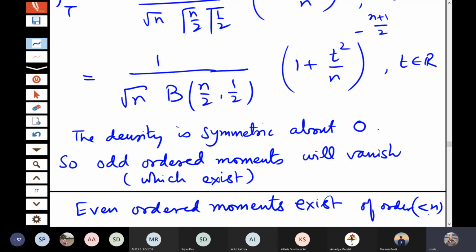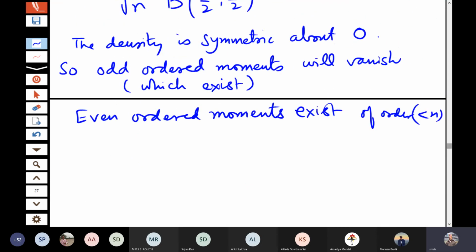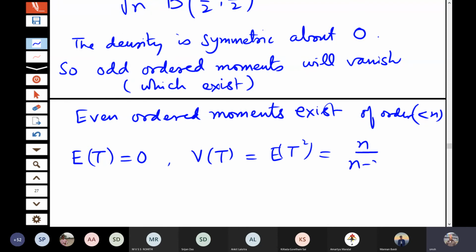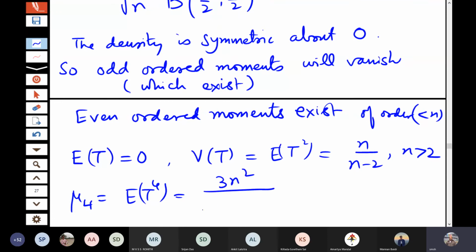You can write down some specific moments actually. So let me just write that here. Expectation t of course is 0, and variance of t, that is expectation t square, that you can get, it is n by n minus 2. So if n is greater than 2, then this is valid. And mu 4 is, that is expectation of t to the power 4, that is 3n square divided by n minus 2 into n minus 4.